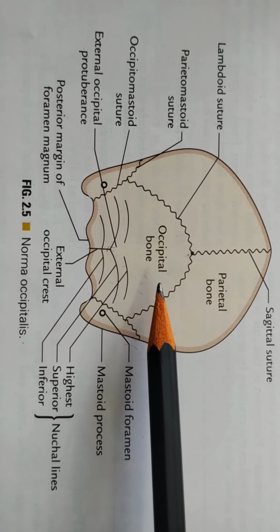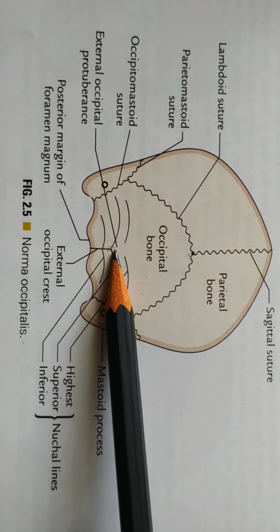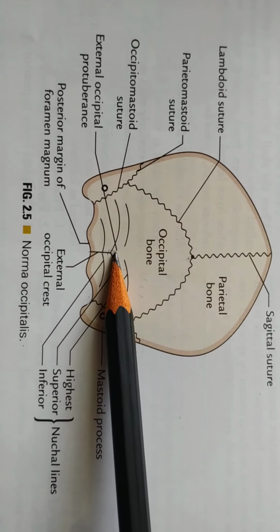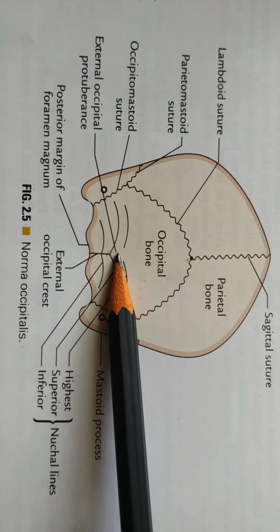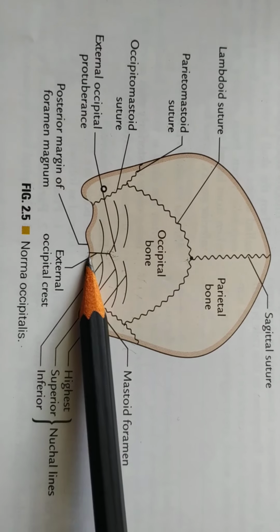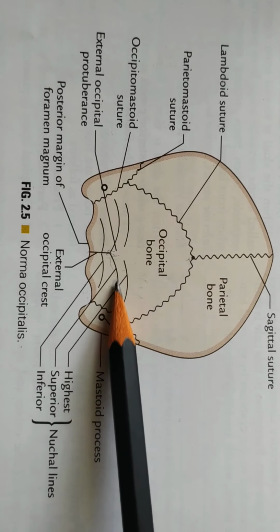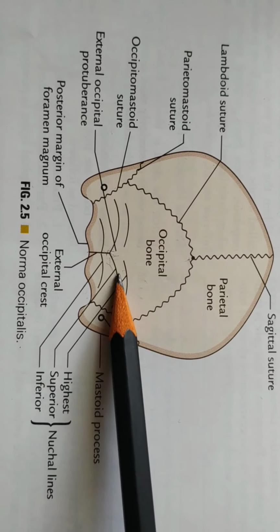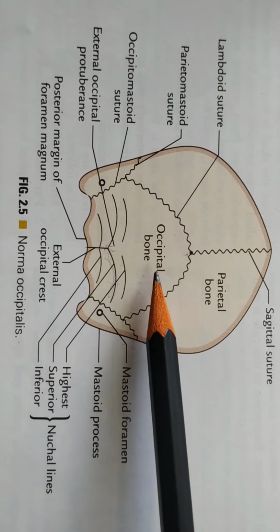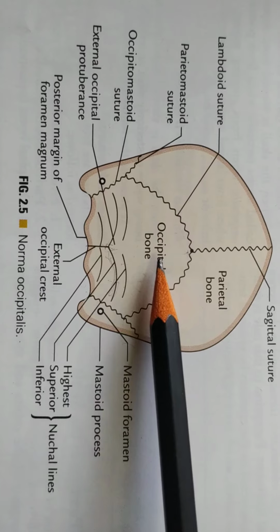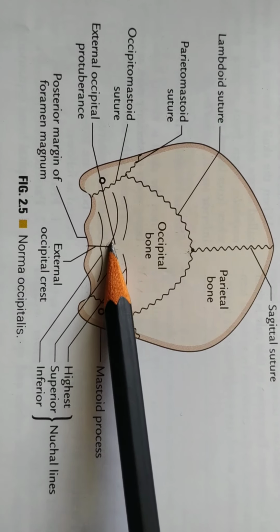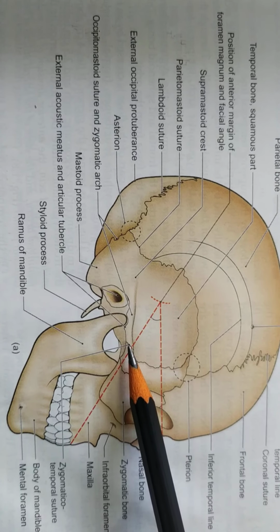Posterior limit of the scalp, it is formed by external occipital protuberance. External occipital protuberance is a median bony projection midway between the lambda and foramen magnum. Arching bilaterally from the external occipital protuberance, we are going to see the superior nuchal lines. So, posterior limit of the scalp is external occipital protuberance and superior nuchal lines.